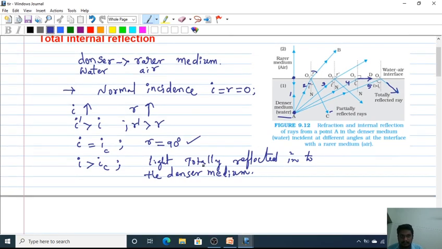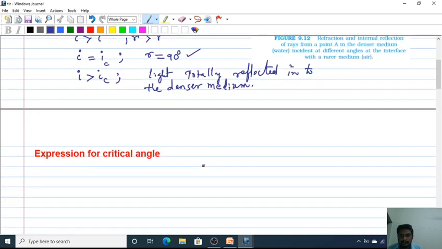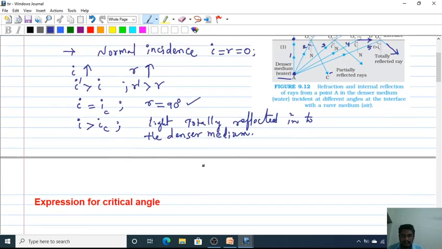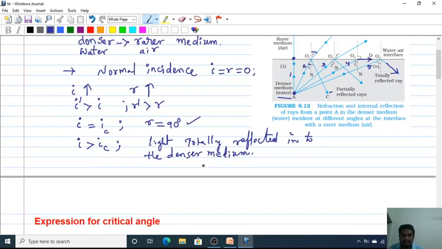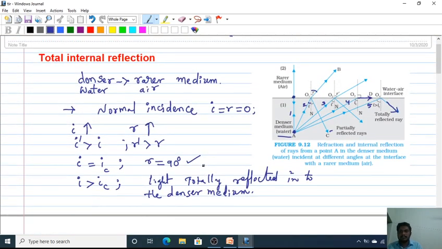Next we will derive an expression for critical angle. Once again I'll repeat. When a ray of light travels from a denser medium to a rarer medium, the light ray bends away from the normal. If the angle of incidence increases, the angle of refraction also increases.